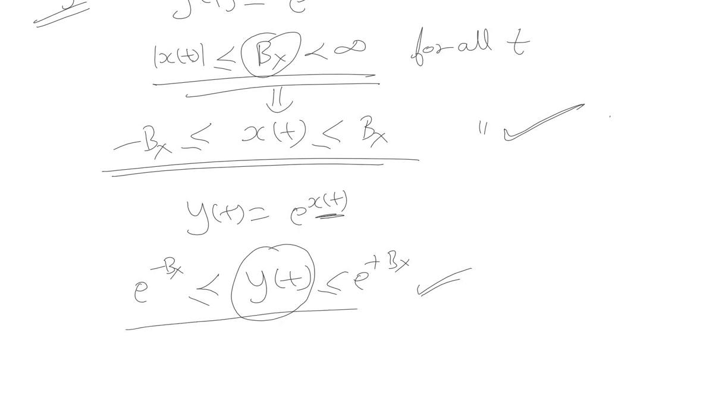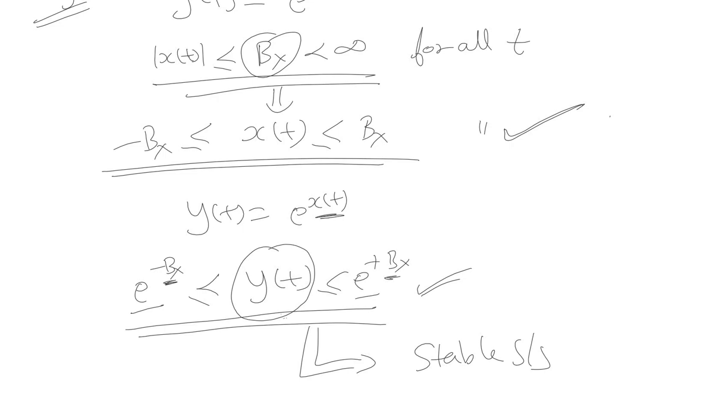It spans in this range, and we can clearly say that if b of x is a bounded value, less than infinity, then y(t), which lies from e raised to power minus b of x to e raised to power plus b of x, will also be a bounded quantity for any time instant. Even for time t equal to infinity, this y(t) will be bounded because it lies between e raised to power minus b of x and e raised to power plus b of x. There is no independent time variable multiplied over here. So clearly it is a stable system, because a bounded input b of x results in an output which is also bounded. This y(t) can never be infinity.